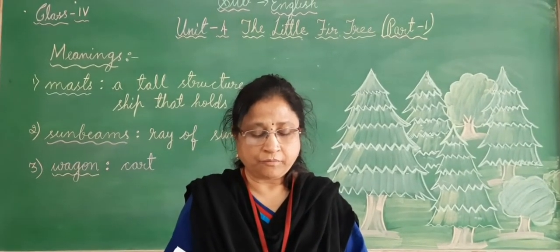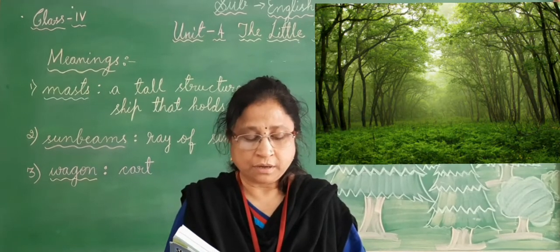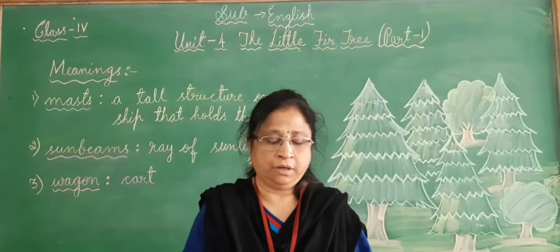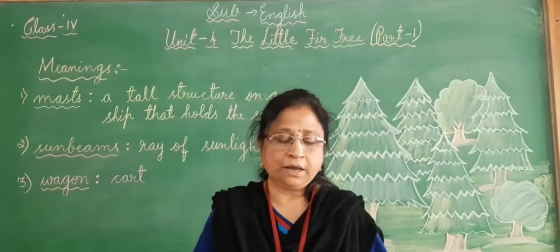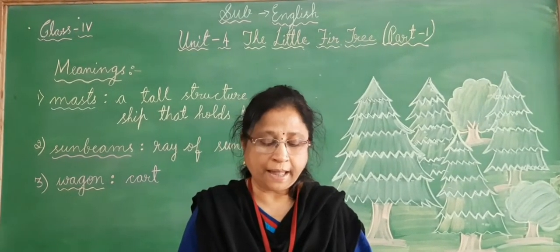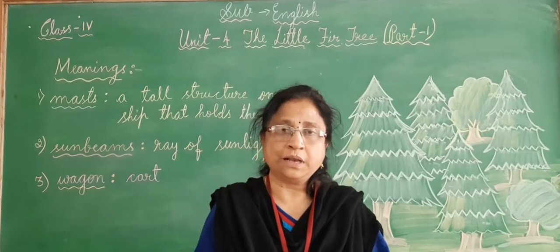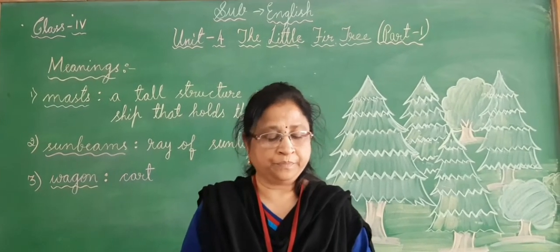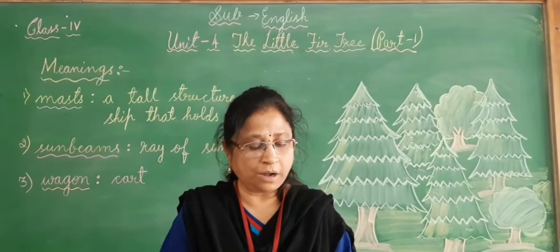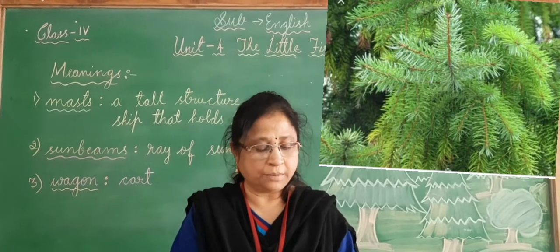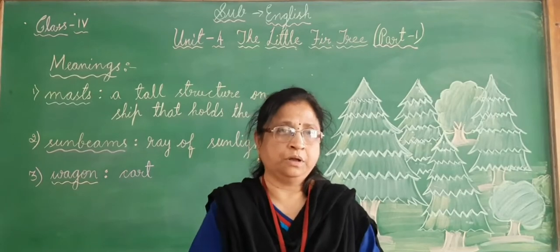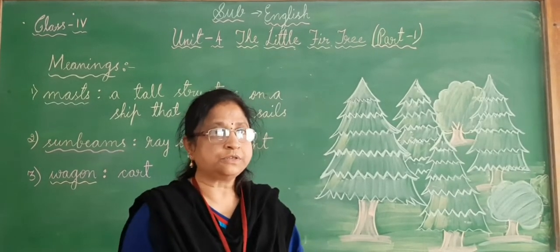Far away in a forest grew a little fir tree. So long ago in a forest there grew a little fir tree. It was a beautiful tree, but it was not happy. So the tree was very beautiful, but did not feel very happy. It wanted to be tall like the other pine and fir trees that grew all around it. So it was not happy because it was very short.